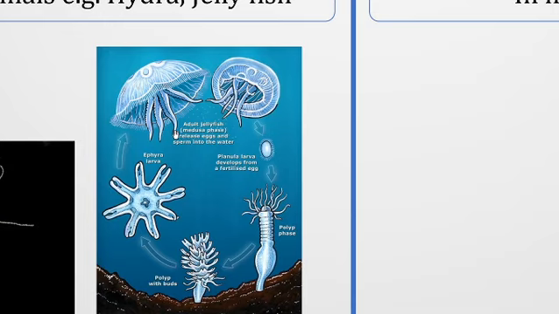The name Medusa comes from the Greek mythological character Medusa, who has numerous snakes on her head, and the tentacles present in the mature adult jellyfish look like the snakes of the Medusa. That's why it has got such a name.